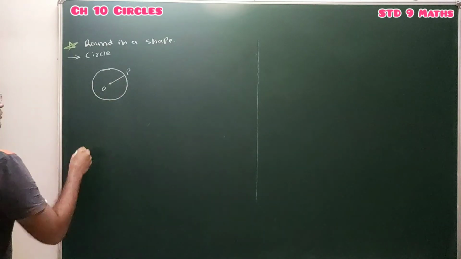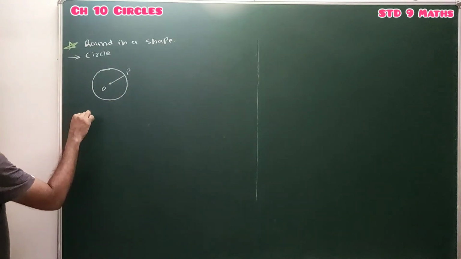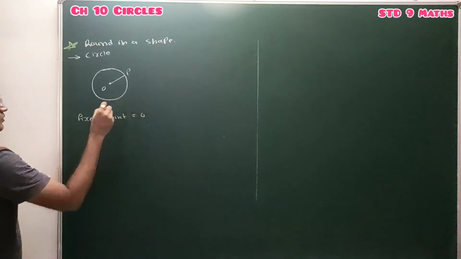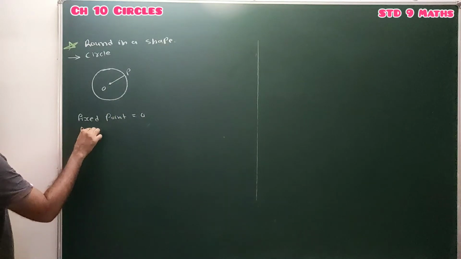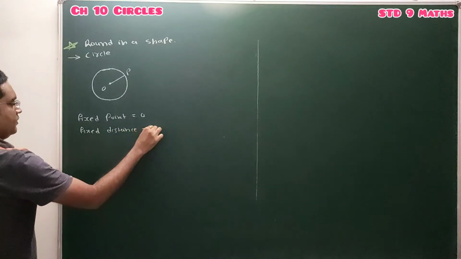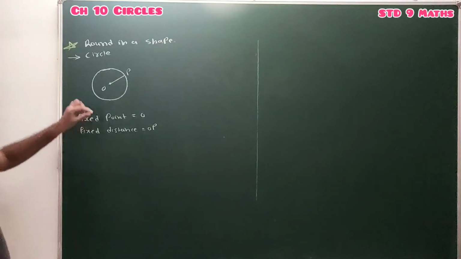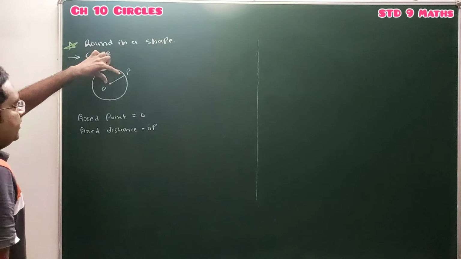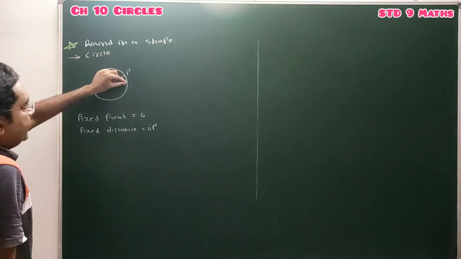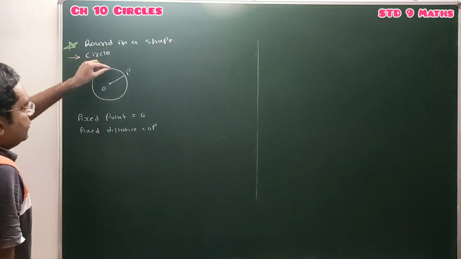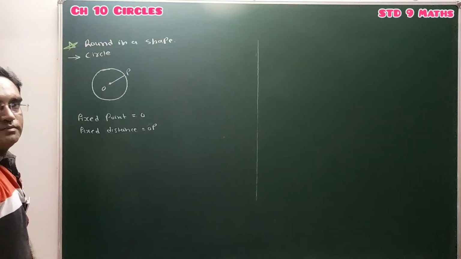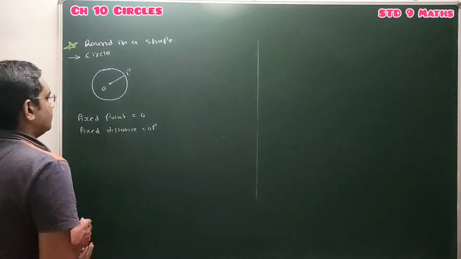That fixed point is O, and our fixed distance is OP. So you have to consider one fixed point O and a fixed distance, and note down all the points in a plane. You will get one collection of points, and the collection of all these points gives us a circle. Clear? So this is the definition of circle.